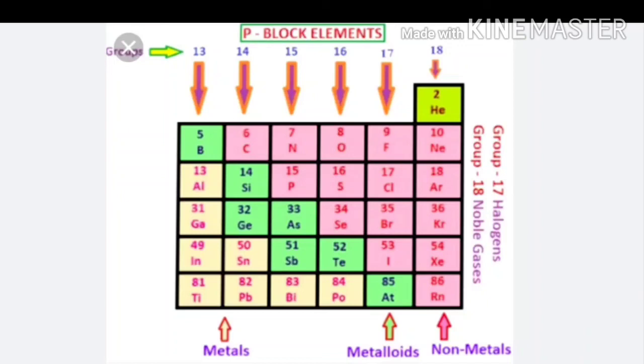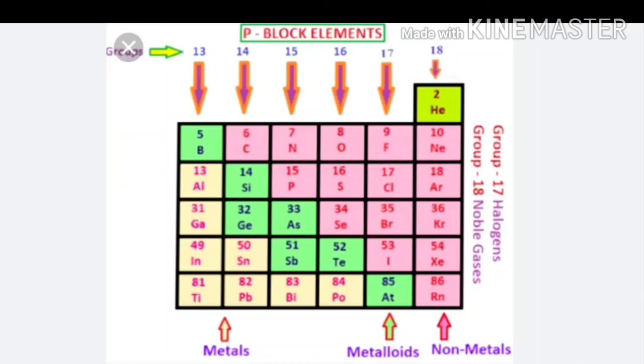So they are called inert gases. Their presence in the atmosphere is in very small quantity, so they are also termed rare gases. Their general electronic configuration is ns2np6.